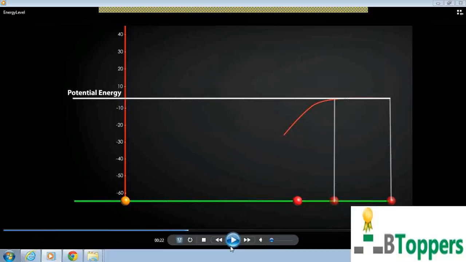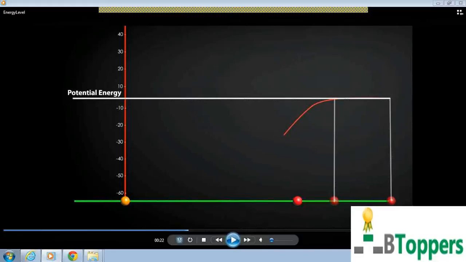Now what do you understand by this, children? Potential energy is decreasing means, what are the forces that are dominating here? It is the attractive forces that are dominating over the repulsive forces. And what are the attractive forces between? The attractive forces are between the electrons of the red atom and the nucleus of the yellow atom, and the electrons of the yellow atom and the nucleus of the red atom.